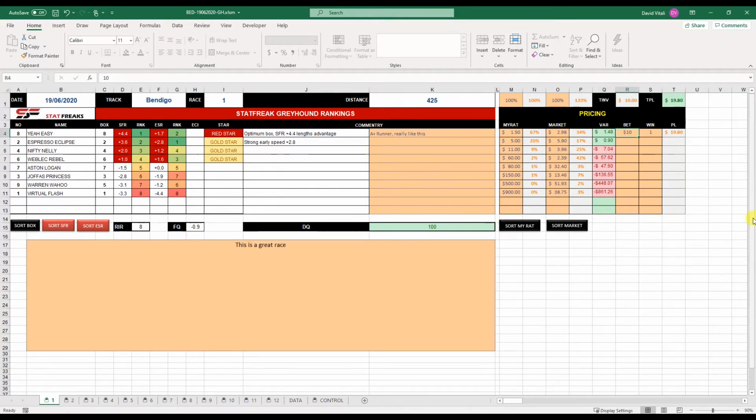I put on $10 and it won, and I got a return of $19.80, which is 10 multiplied by $2.98 minus the 10. So that's as simple as it gets.